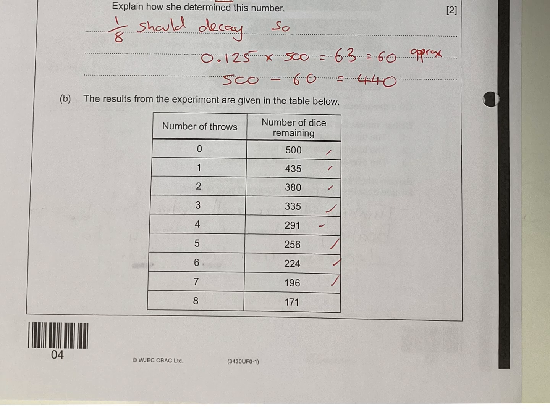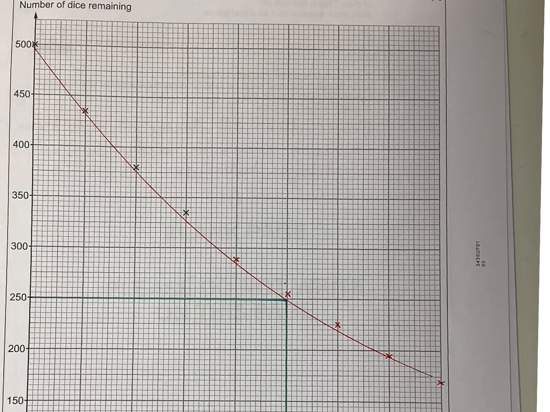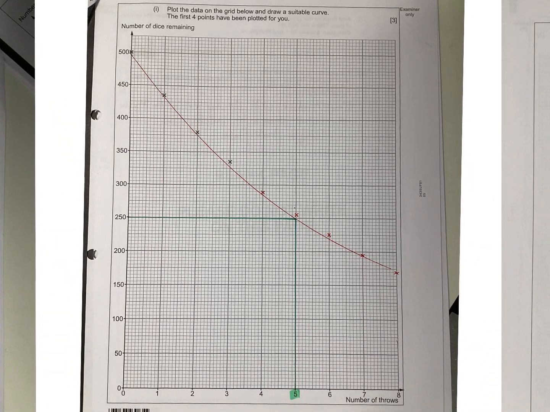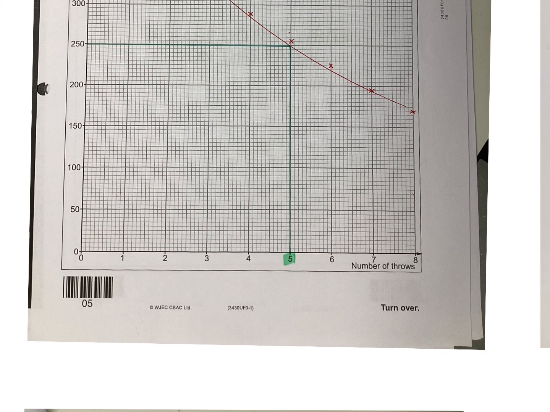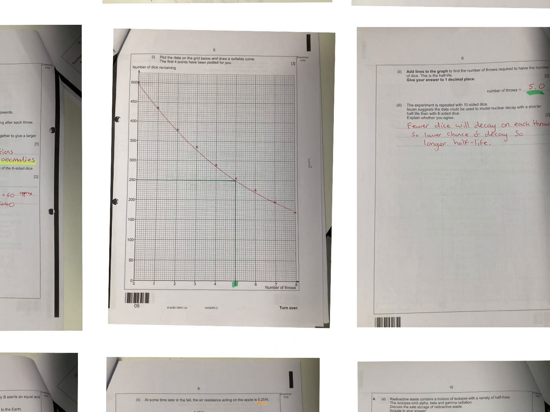Then we've got a graph coming up. So you can see that I've made ticks against all of my plotting. So make sure, these are usually worth 3 marks. Yeah, 3 marks here. So we want a nice decay curve. One confident line. Can't have any wispy lines here. It starts at 500. It looks like the half-life is going to be asking me down here, which is 250. So I bring that across and then back down. And then I can see what my half-life is going to be.